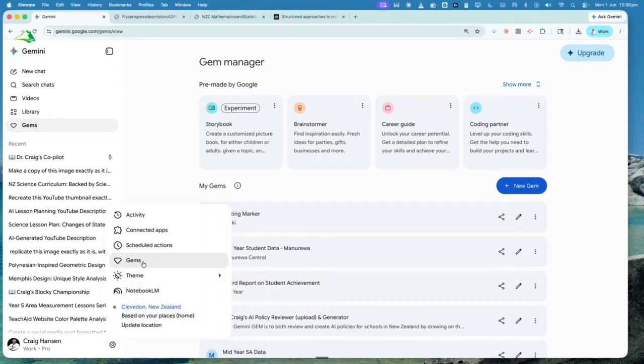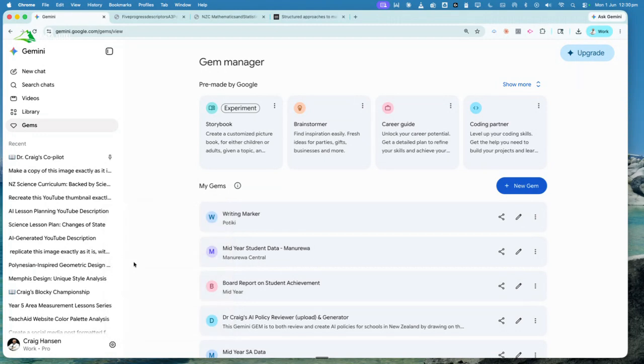So I noticed when I was in a school, a great school in Hamilton, Frankton School, last week, that their layout didn't show them Gems on the left-hand side, but it did show them here. And so that's fantastic that we can recognize Gems is available for teachers, but it might be in different places. So I'm going to click on Gems here from the settings to take me into the Gem Manager.